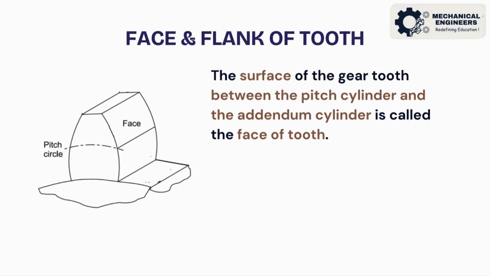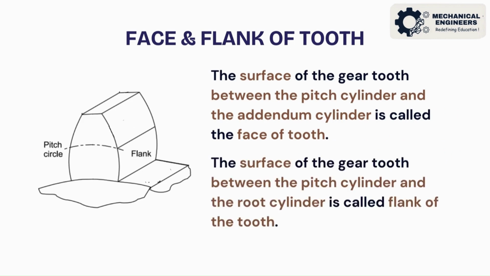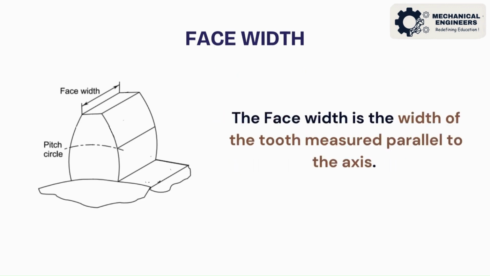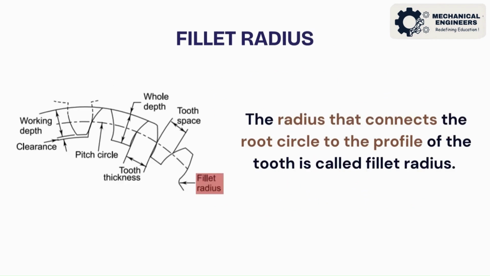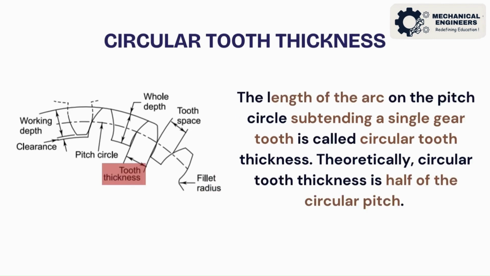The surface of the gear tooth between the pitch cylinder and the addendum cylinder is called the face of tooth. The surface of the gear tooth between the pitch cylinder and the root cylinder is called flank of the tooth. Face width is the width of the tooth measured parallel to the axis. The radius that connects the root circle to the profile of the tooth is called fillet radius. The length of the arc on the pitch circle subtending a single gear tooth is called circular tooth thickness. It is half of the circular pitch.